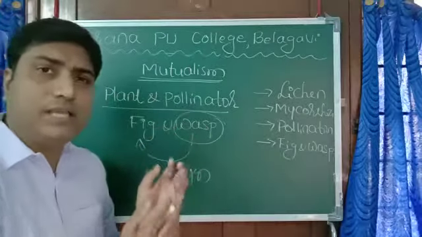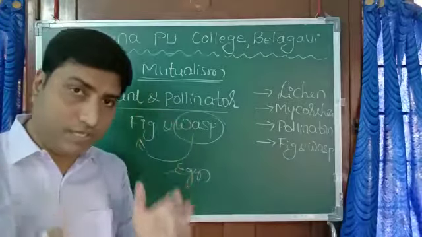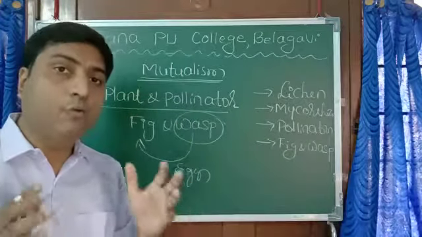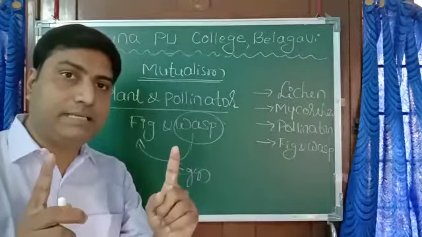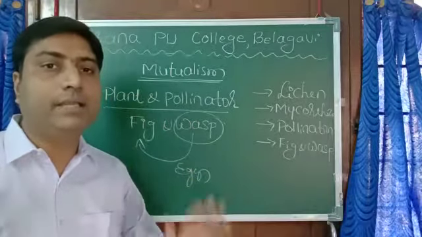So like this, we can give many examples of mutualism. Mutualism is an interaction wherein two species are mutually benefited without harming each other.